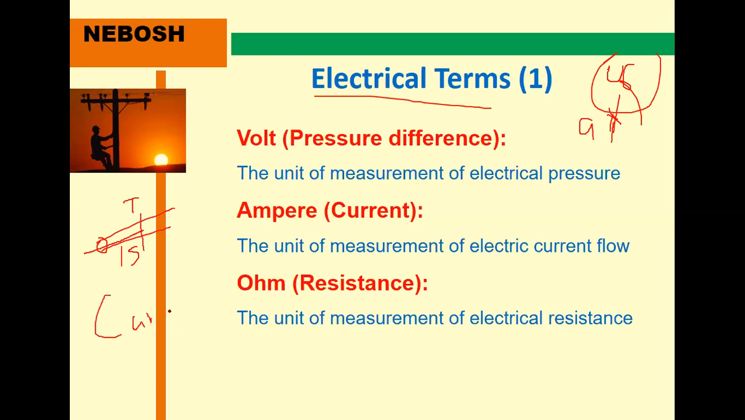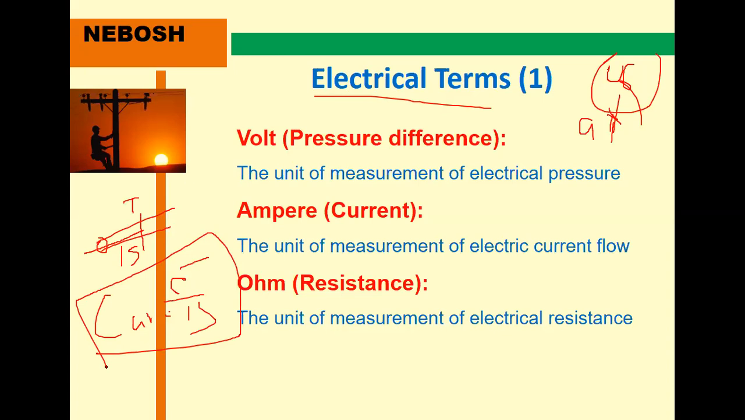Current is equal to the number of electrons that flow by within one second. This is known as the current definition, or simply the current flow.